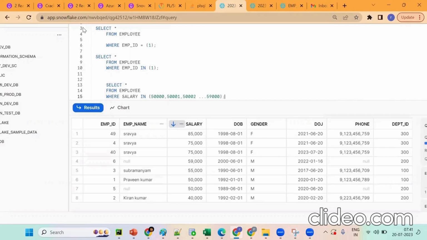So, a data migration project. These are the basics.